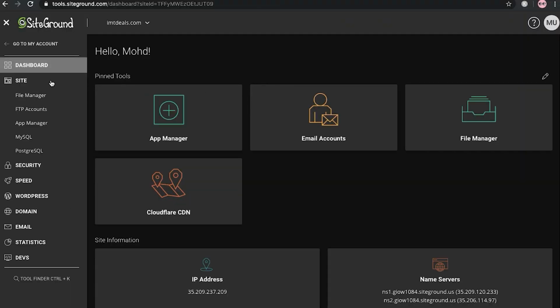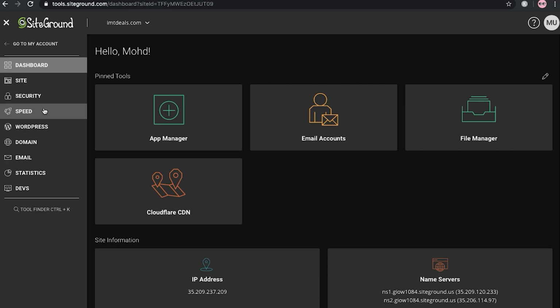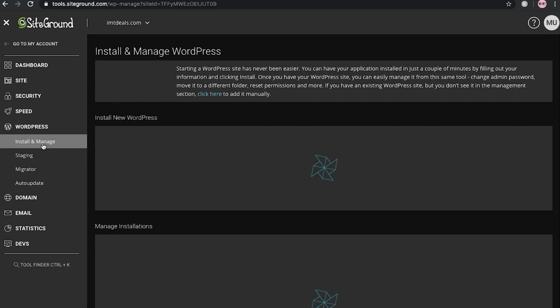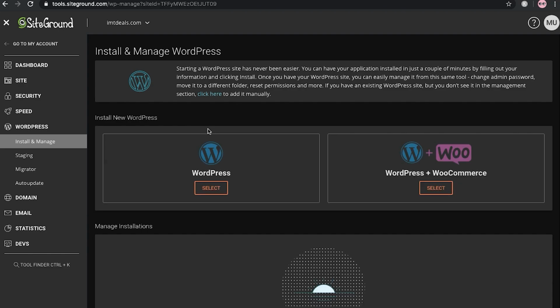So here on the dashboard, you can see the site tools, but here you can see WordPress. Okay, so now what you have to do is just install WordPress. Just click on this option. After that, you will see these features like Install WordPress or Install WordPress plus WooCommerce.